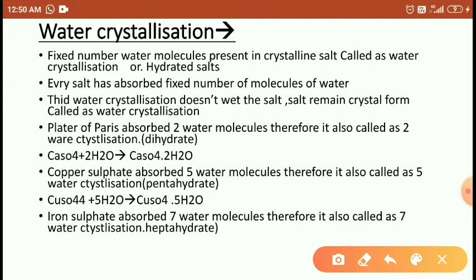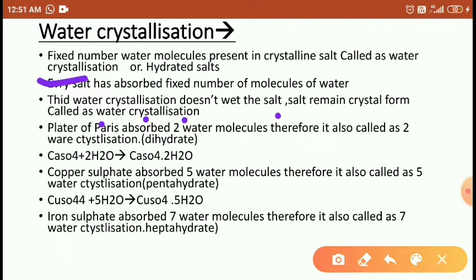Every salt absorbs a fixed number of water molecules, right, students? Different salts absorb different fixed numbers of water molecules in a solid form. The water of crystallization does not make the salt wet. When the salt absorbs the fixed number of water molecules, it does not turn into a wet form. It remains in a dry or crystalline form, and that is called water of crystallization.